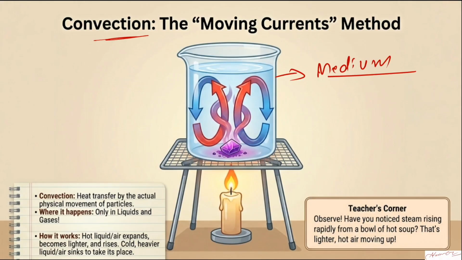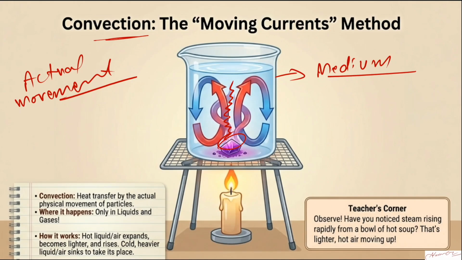But here is one difference from conduction. What is the difference? There is an actual movement of particles. Actual movement of particles is being seen here. Let's say you are trying to boil water. Well, this is potassium permanganate. Using this potassium permanganate, you can actually see the movement of particles. That's why it is used.